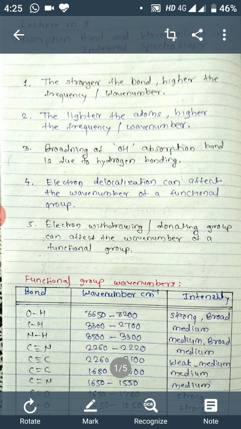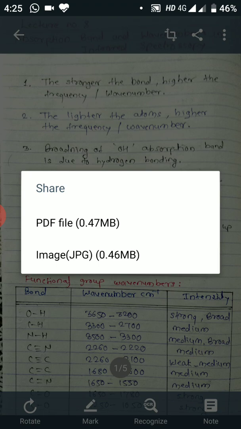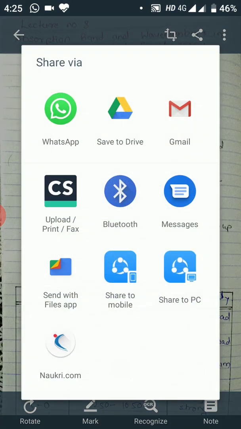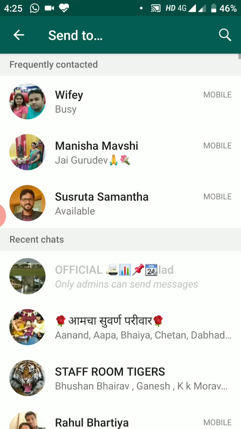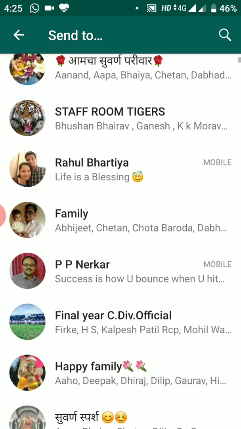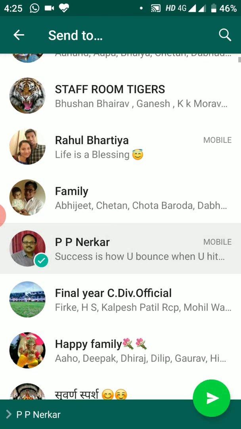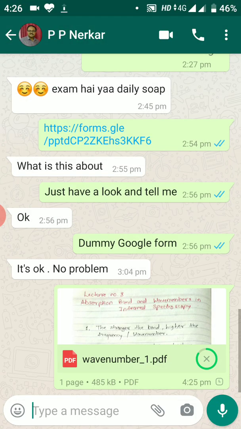Now just share this file in PDF format. Suppose I have to send this file to one of the teachers. For example, I will send the same file to Dr. Nirkar. Suppose this paper belongs to Dr. Nirkar, so I will share the file with Dr. Nirkar, and now he will be having this file with him.